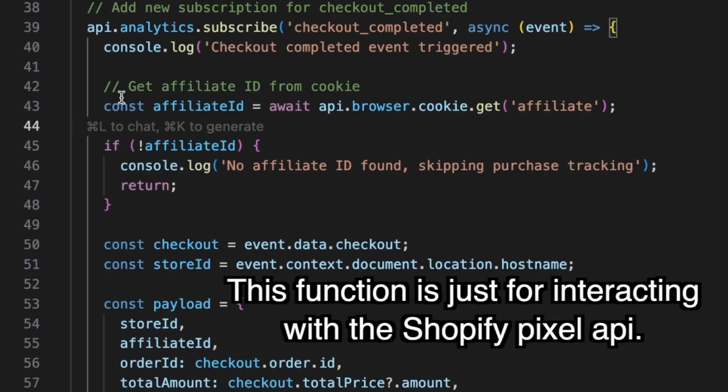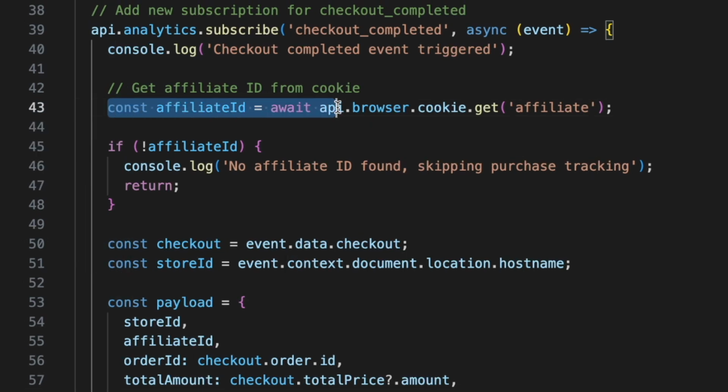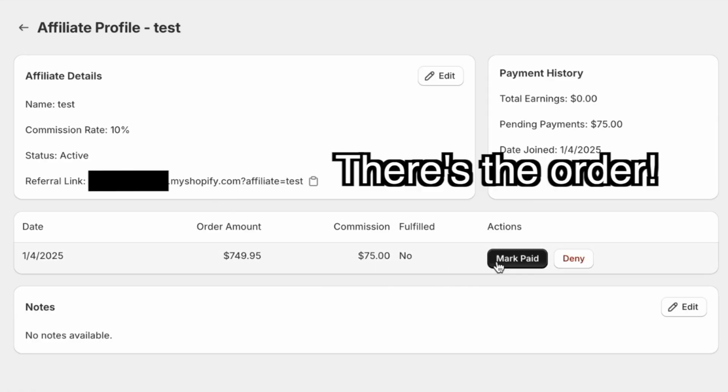It was actually surprisingly easy to get the pixel to send the affiliate cookie value along with the order. I just had to update my pixel code to say after someone sends an order but before sending the order data, just check if there's an affiliate cookie, and if there is, then add that to the order data. It's finally working. Now whenever someone clicks on an affiliate link and places an order, I can tell exactly which affiliate link they came from, which means that the core functionality of the app works.